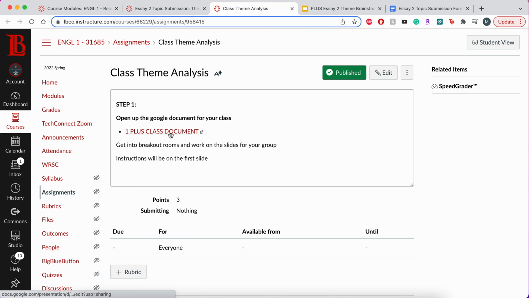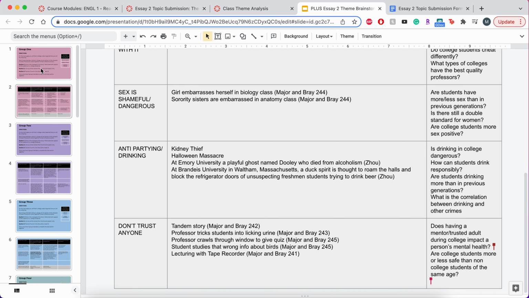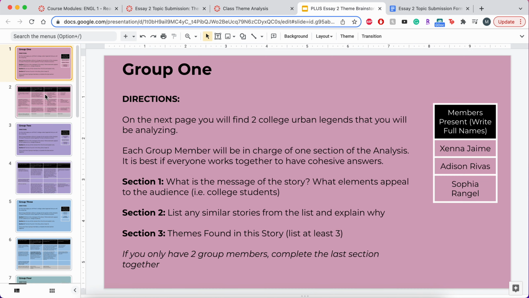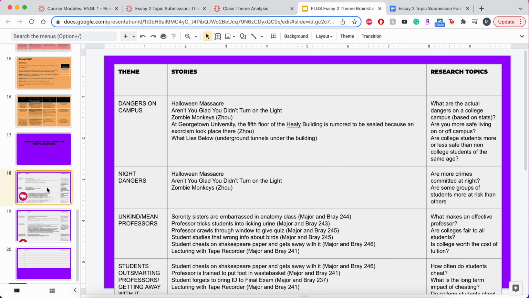You're going to click on the OnePlus class document, and that's going to open up a document that looks like this. This was a group project that we did as a class. You're going to scroll down to the very bottom where it's all purple, and this is going to be the list that you're going to be working from.